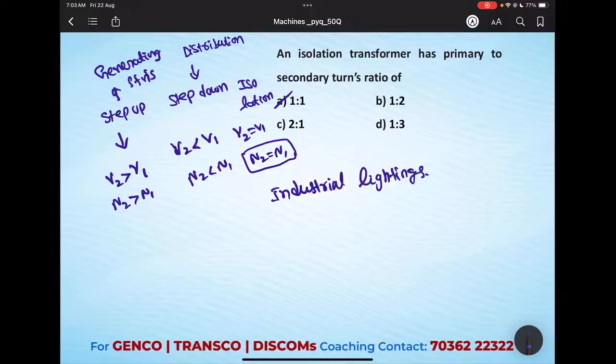Is it clear? Hope everybody understood my explanation. If you have any doubt, please comment over the chat box.